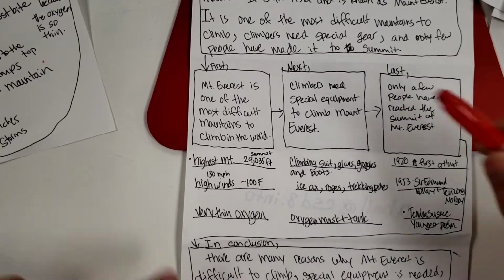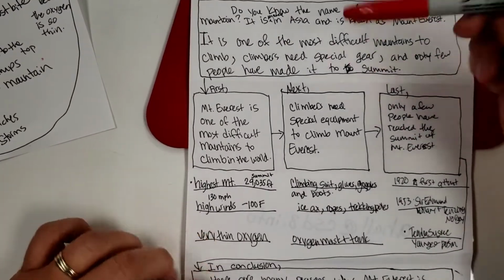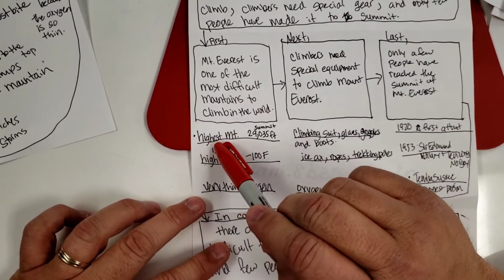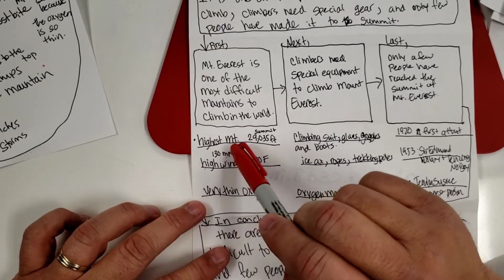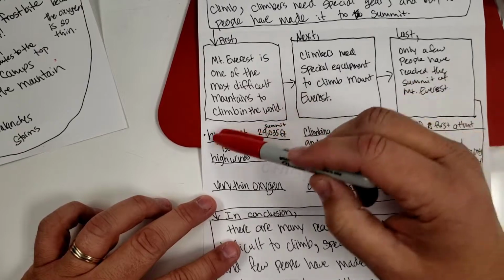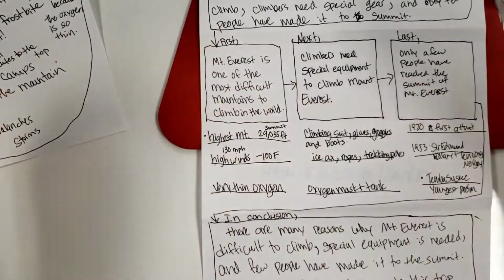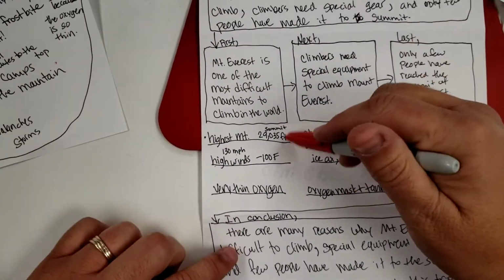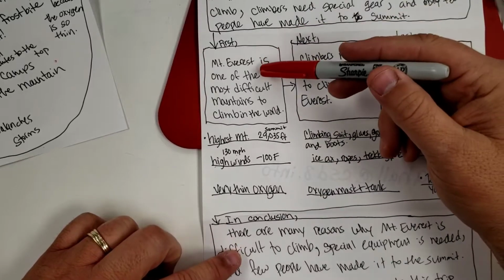Now is the point where you're going to start typing this up. And then as you type it up, remember, these are just ideas. So like I have highest mountain, 29,035 feet. So when I turn this into a sentence, I'm going to stretch that out a little bit and make it something that follows up this paragraph nicely.